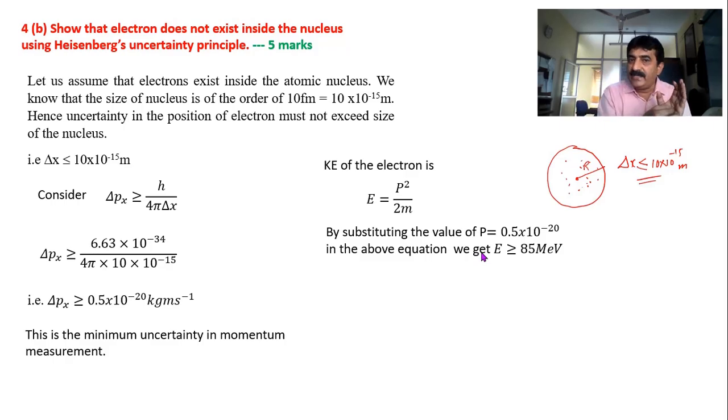If at all electron is inside the nucleus, its energy is 85 MeV. Now if electron comes out of the nucleus, it has to come with that much energy only.